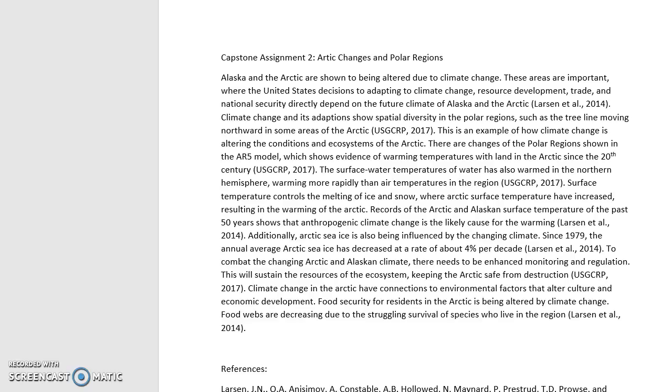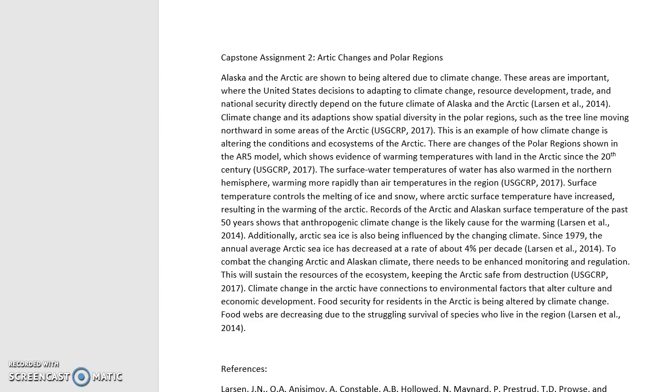Additionally, Arctic sea ice is also being influenced by the changing climate. Since 1979, the annual average Arctic sea ice has decreased at a rate of about 4% per decade. To combat the changing Arctic and Alaskan climate, there needs to be enhanced monitoring and regulation. This will sustain the resources of the ecosystem, keeping the Arctic safe from destruction.